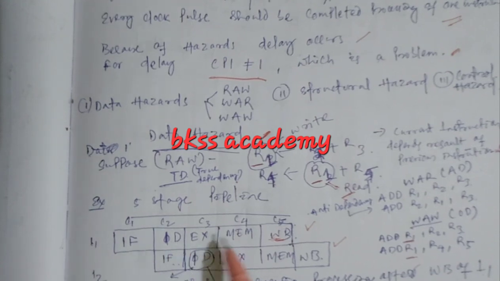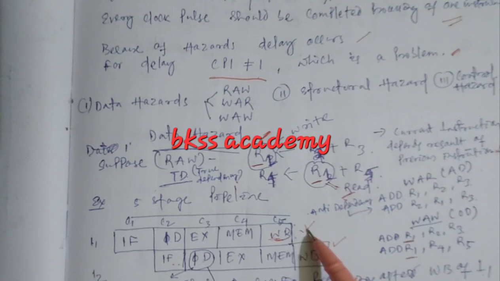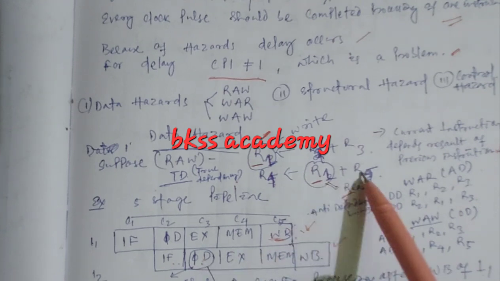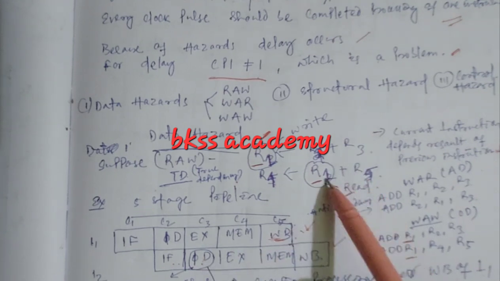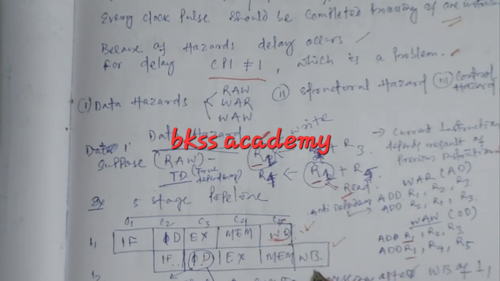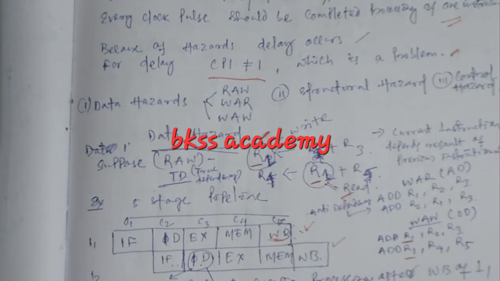After 1, 2, 3, 4, 5, processing of I1 will be done, and then the result of I1 will be fetched here for the processing of R1 plus R5. This is only possible after instruction 1's 5 stages are completed.